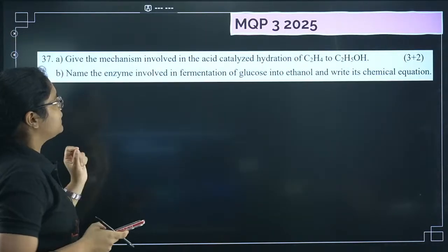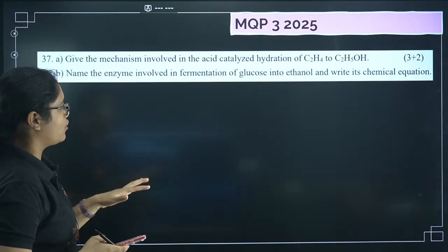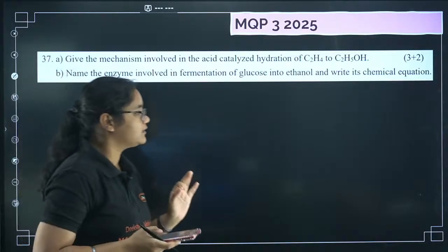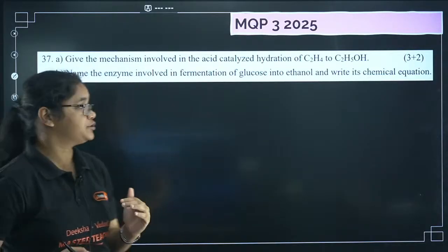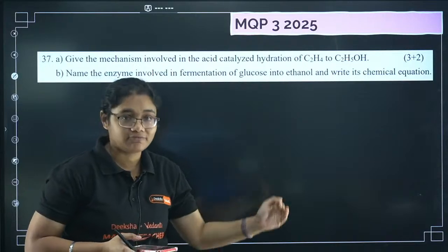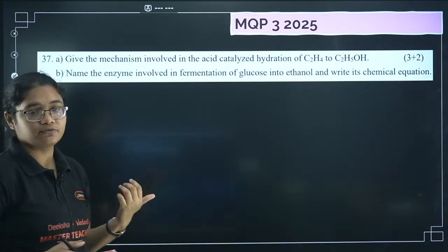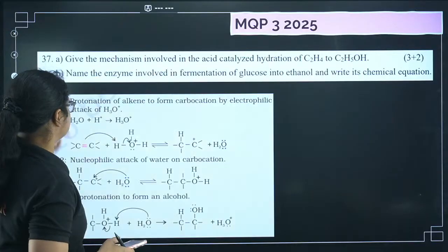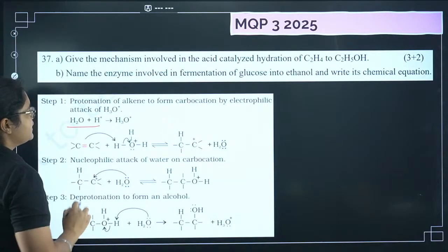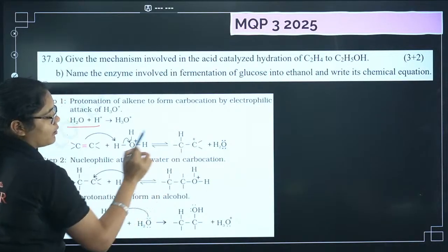Give the mechanism involved in the acid catalyzed hydration of alkene to alcohol, and name the enzyme involved in the fermentation of glucose into ethanol and write its chemical equation. This question was asked in model question paper 3 of 2025. So first of all, the mechanism of acid catalyzed hydration of ethene to ethanol. You can see here, first of all, what happens? In step 1, the alkene gets protonated, and a carbocation is formed here.